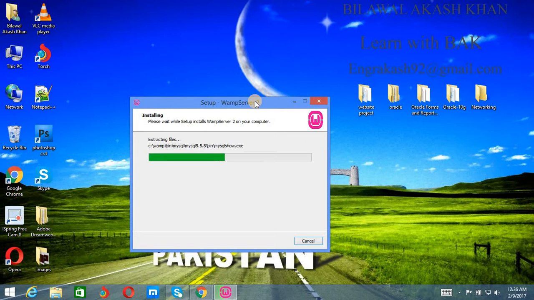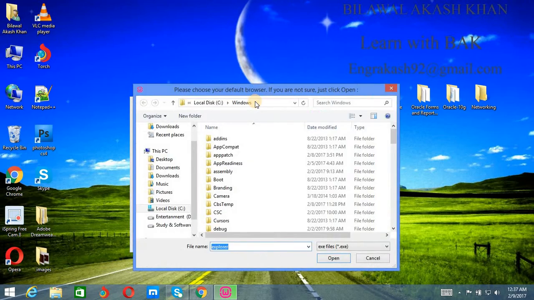Wampserver is actually your local host database where you can put your data locally. You can connect it with Dreamweaver or any content management system also.